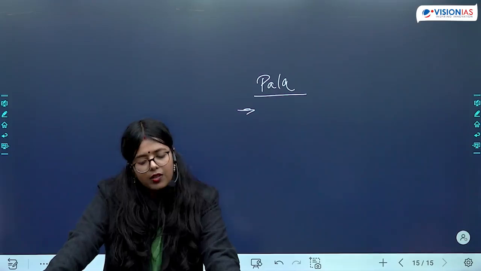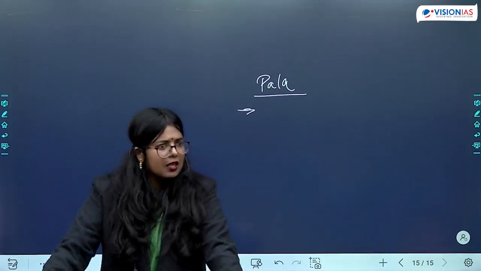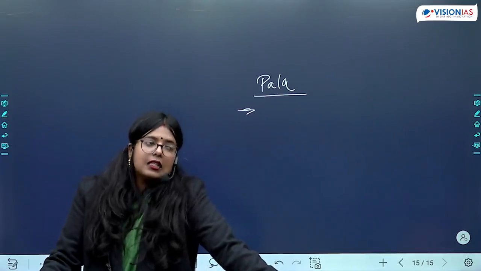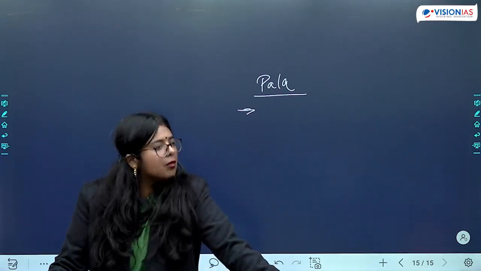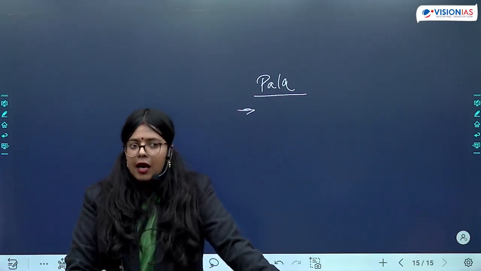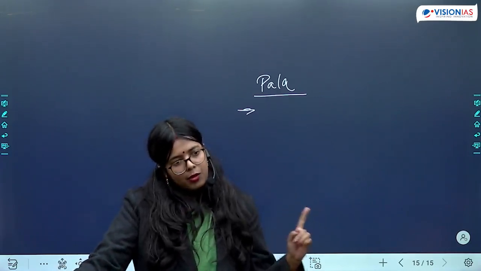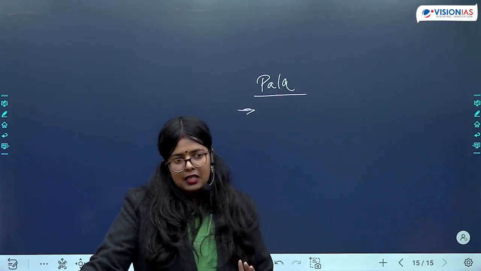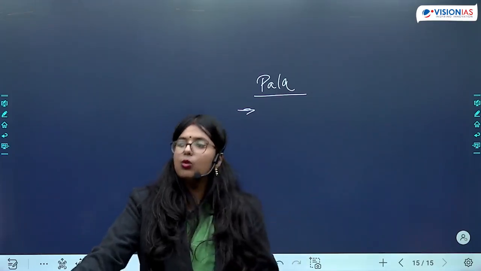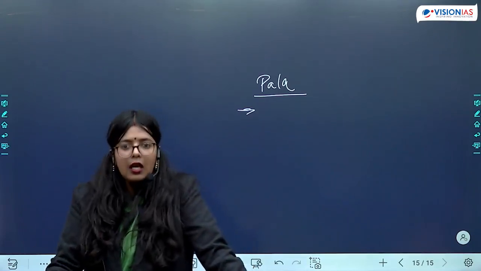important about Amogh Varsh? He composed Kaviraj Marg. Okay, under the influence of a Jain monk, Jinsen, he converted to Jainism and also performed Sanlekhana. So we have one example of Chandragupta performing Sanlekhana. He converted to Jainism under the influence of Jain monk Bhadrabahu.